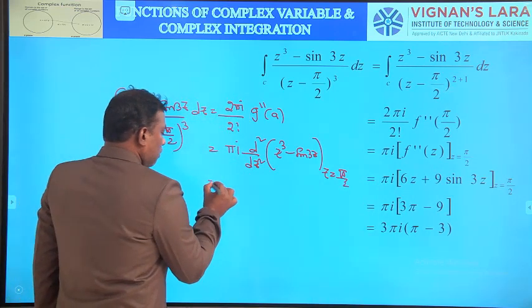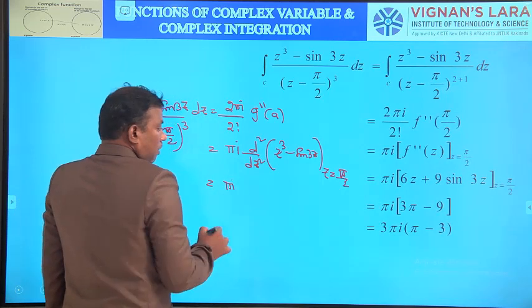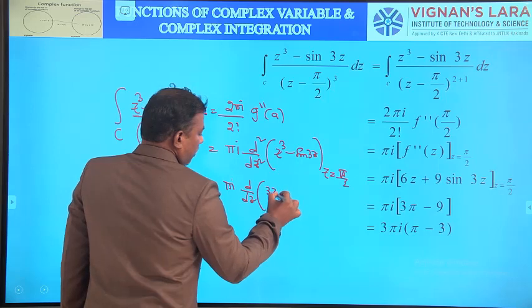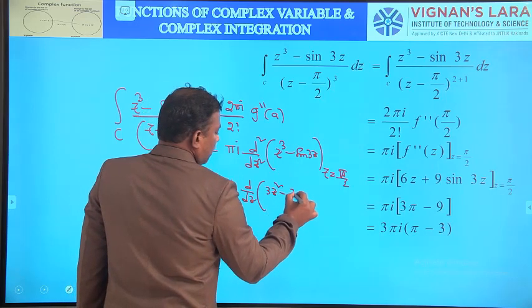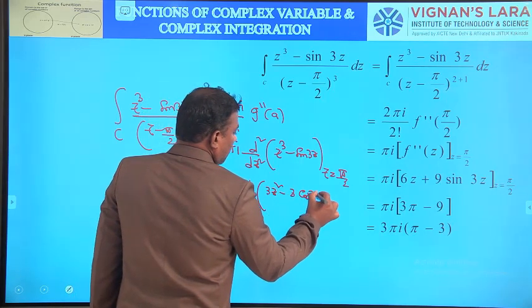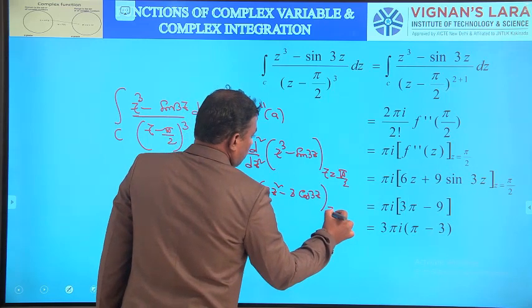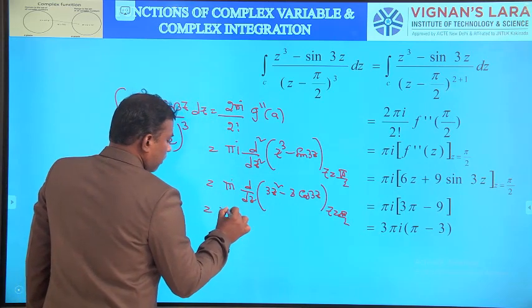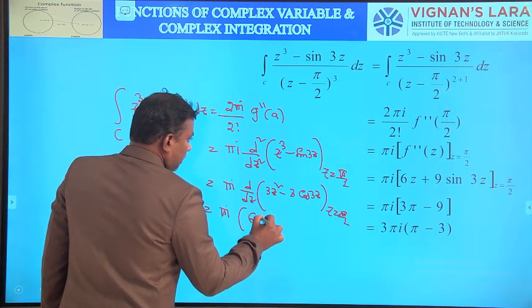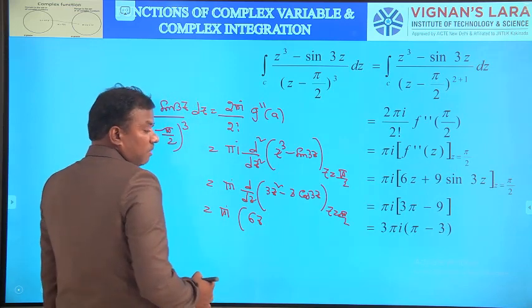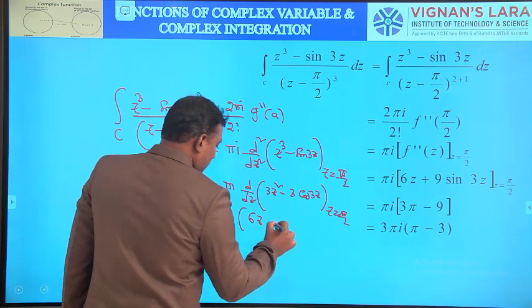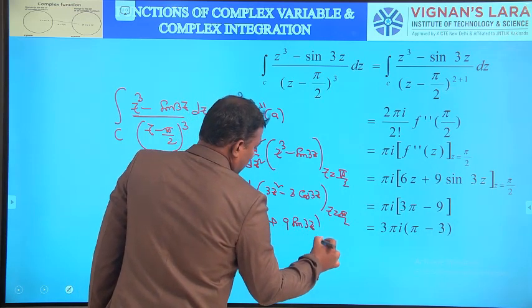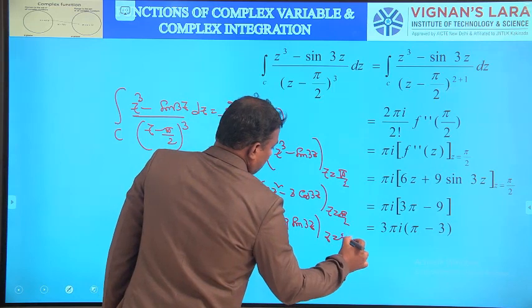So that is equal to pi i into d by dz of the first derivative. The derivative of z cubed is 3z squared, and the derivative of sin 3z is 3 cos 3z, at z equal to pi by 2. Again, pi i into the second derivative: 6z, and the derivative of cos 3z is minus 3 sin 3z, so minus minus gives plus 9 sin 3z, at z equal to pi by 2.